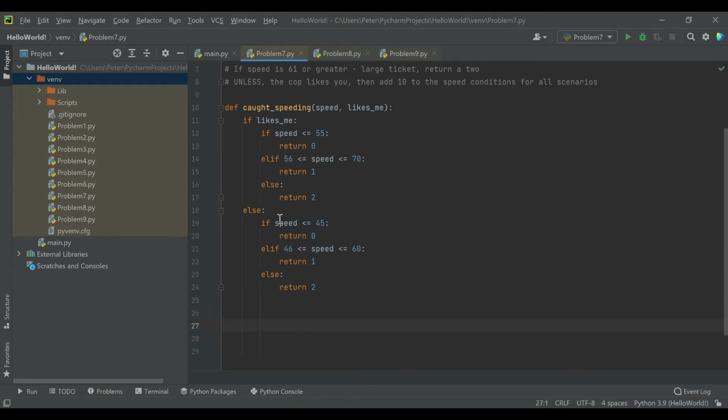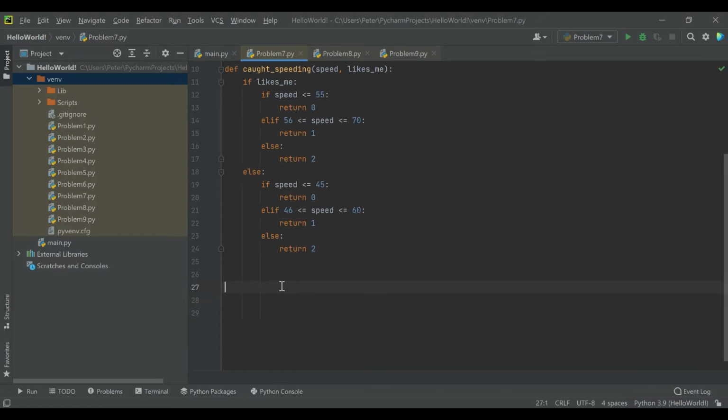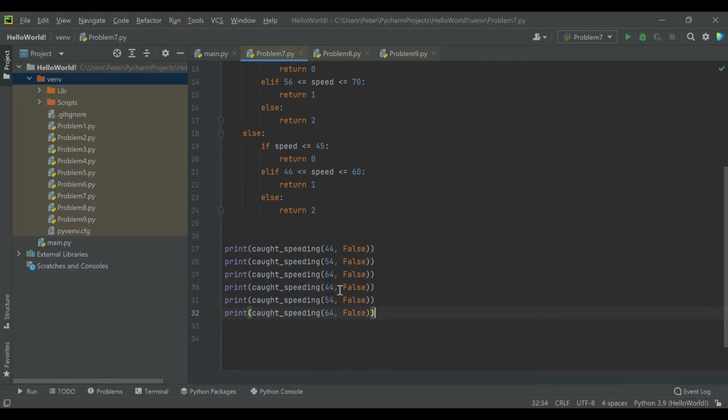So as always, I like to test every scenario, and in this case, that would be checking our function in, let's do the three assuming it's false first. So we're going to check in all three of our ranges that we've defined for both the true scenario and the false scenario. So if you think about what these tests should turn up, I'll talk about after I type.